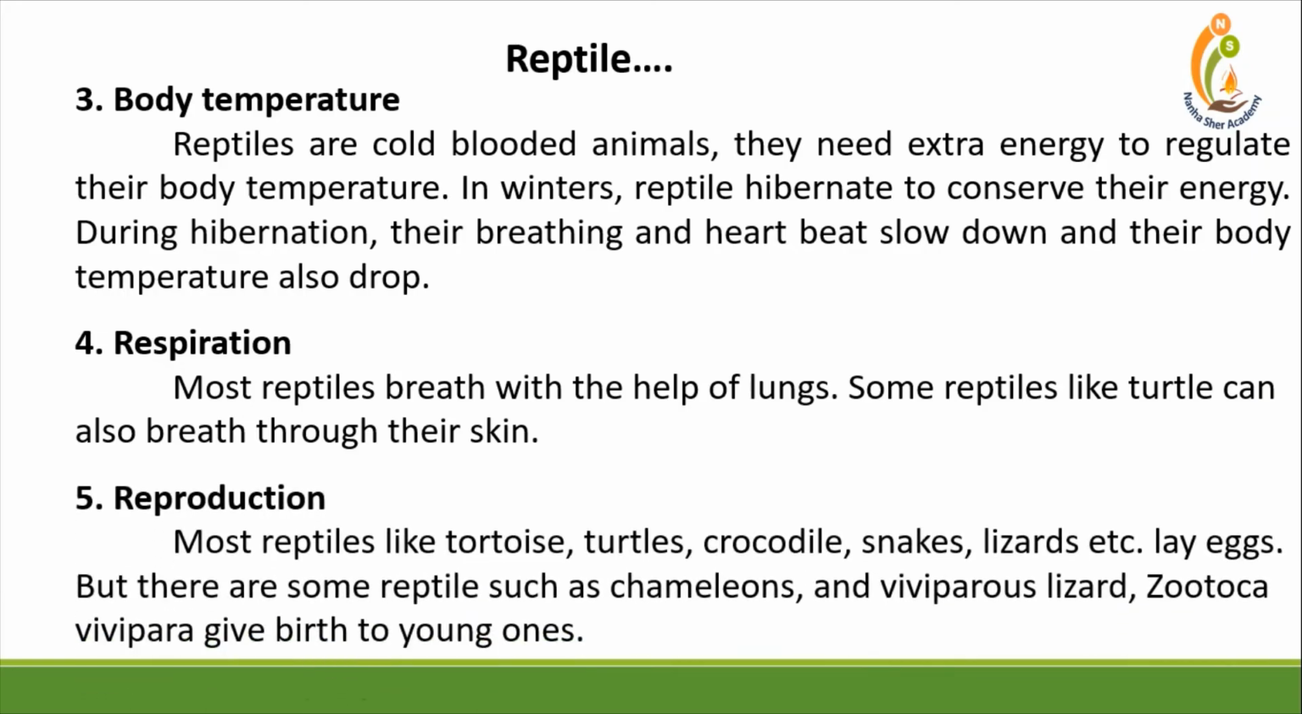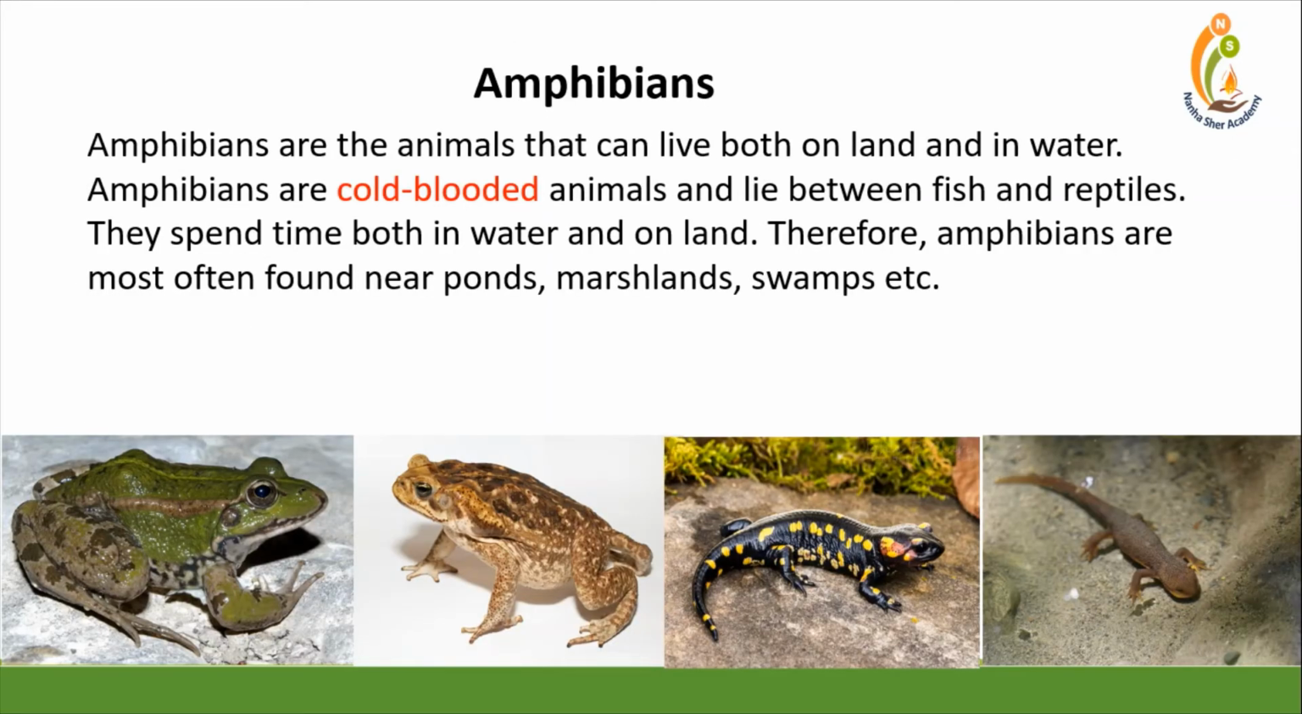Fifth feature is reproduction. Most reptiles like tortoise, turtle, crocodile, snake, lizard, etc. lay eggs, but there are some reptiles such as chameleon and viviparous lizard, Zootoca vivipara, that give birth to young ones. Fourth is amphibians. Amphibians are the animals that can live both on land and in water. Amphibians are cold-blooded animals and lie between fish and reptile.